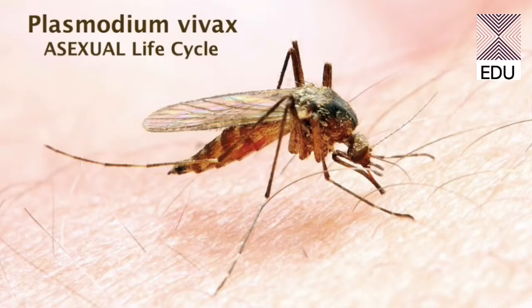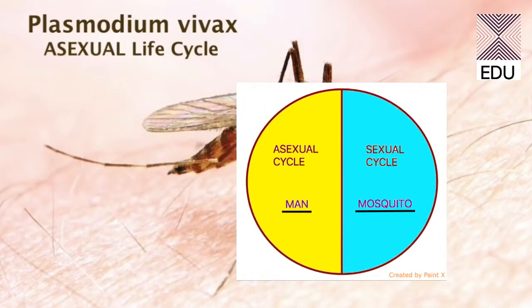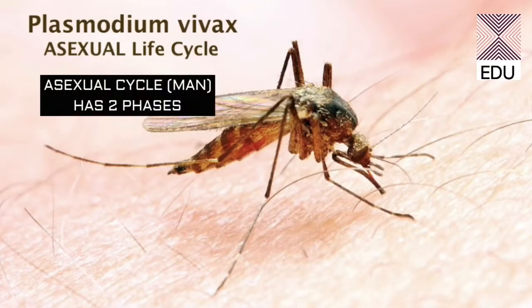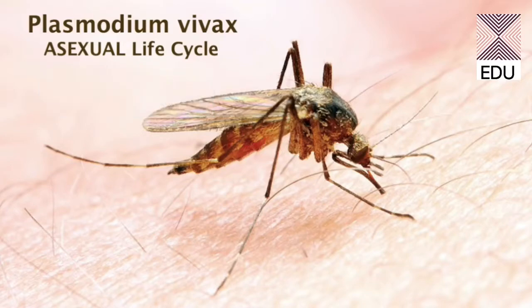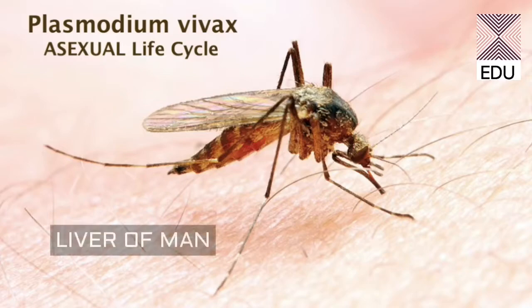Now, first of all, we are taking the asexual life cycle, and this life cycle occurs in man. This part of the life cycle can be divided into two phases. The first phase occurs in the liver of man, whereas the second phase occurs in the red blood cells of the man.